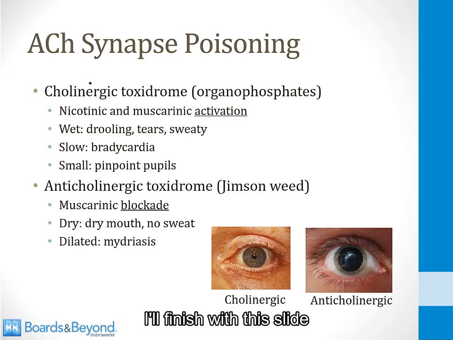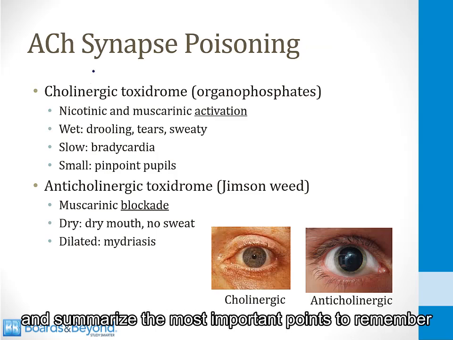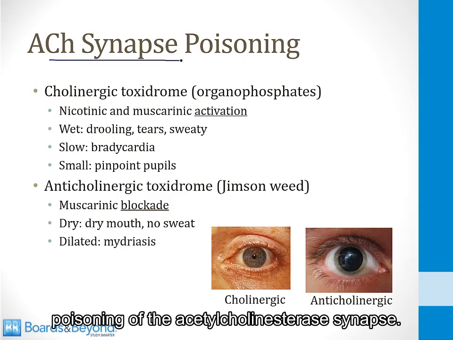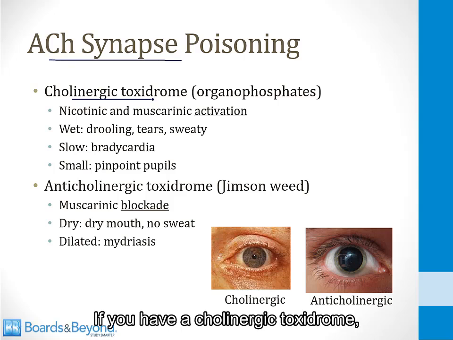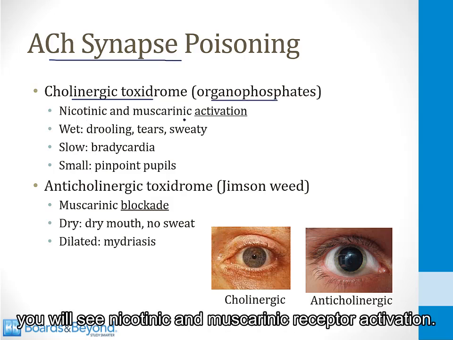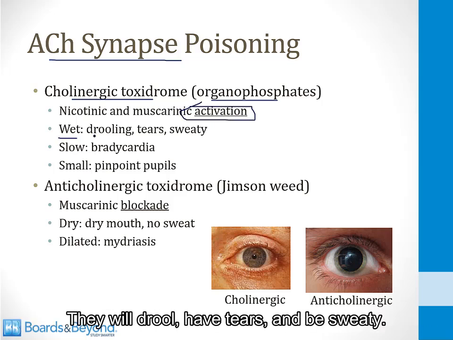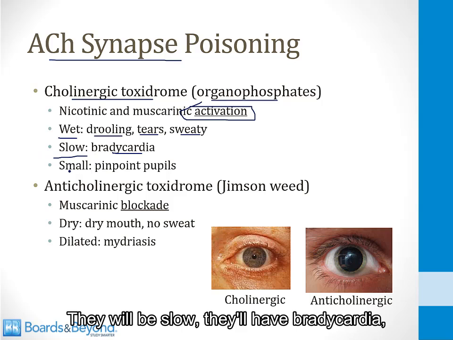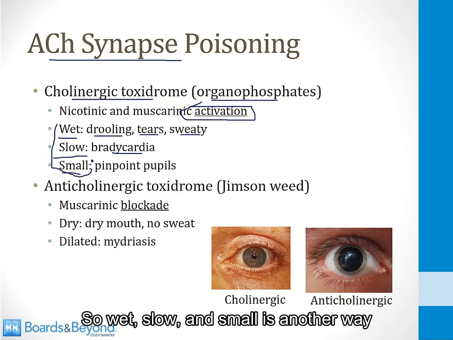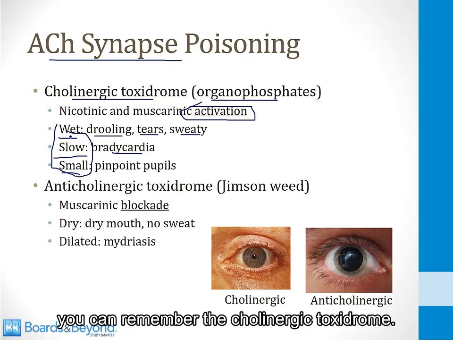I'll finish with this slide and summarize the most important points to remember about what happens when you have a toxidrome that involves some form of poisoning of the acetylcholinesterase synapse. If you have a cholinergic toxidrome, the classic cause of which is organophosphates, you will see nicotinic and muscarinic receptor activation. This will cause patients to be wet, they will drool, have tears, and be sweaty. They will be slow, they'll have bradycardia, and their pupils will be small and pinpoint. So wet, slow, and small is another way you can remember the cholinergic toxidrome.